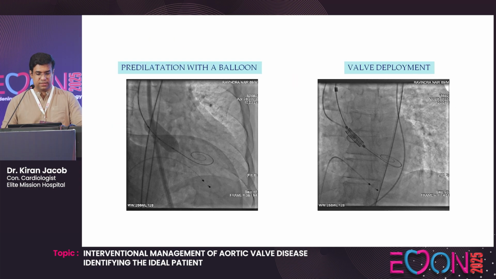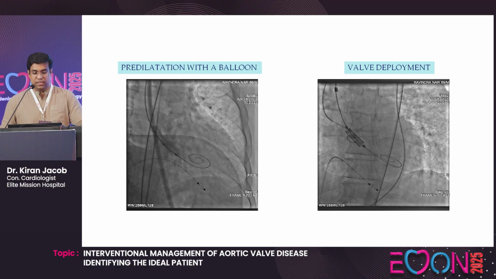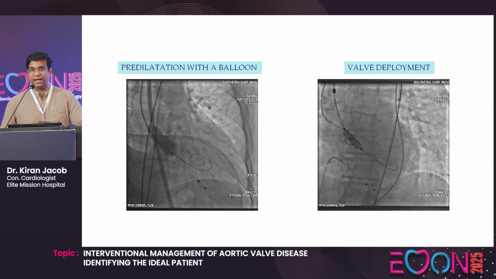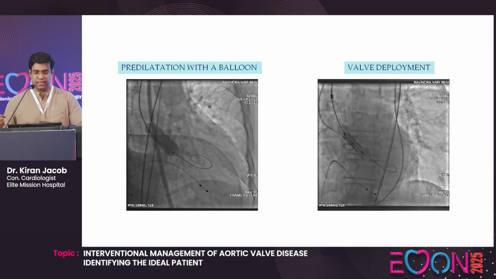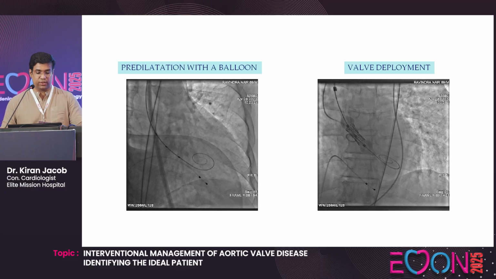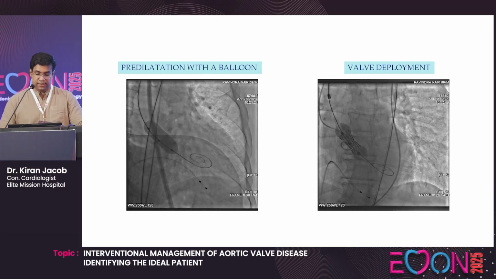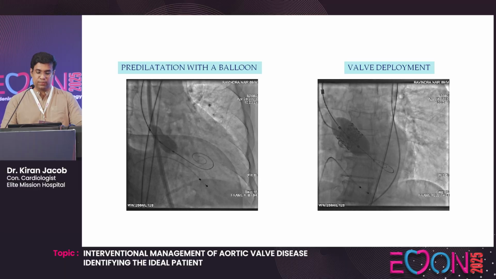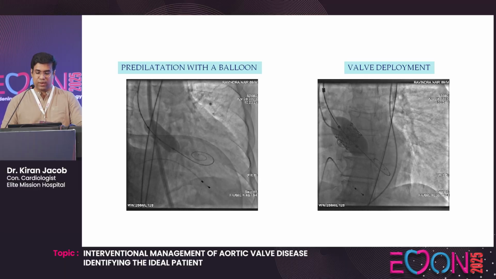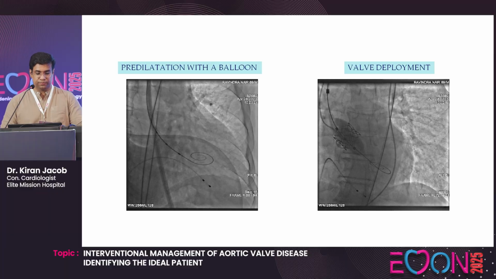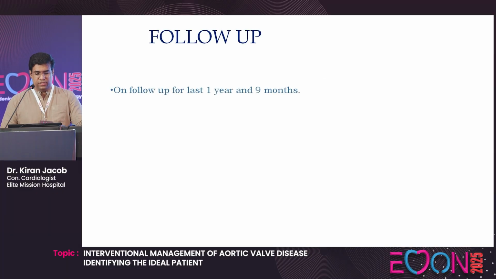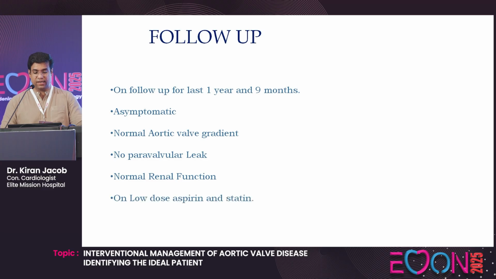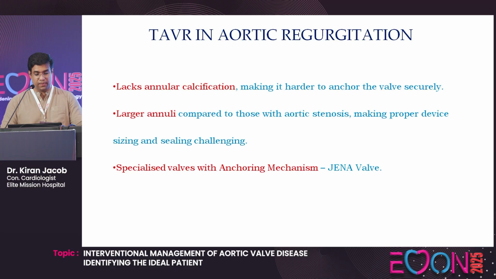In the images, the first one shows that we pre-dilate the valve with a balloon so that we can take this bulky valve across the stenosed aortic valve. The second is the balloon-expandable valve, where you can see the valve is crimped onto the balloon, and the balloon expands, the valve expands, and it gets deployed. He has been on follow-up for the last 1 year and 9 months, asymptomatic, with a normal aortic valve gradient, no paravalvular leak, normal renal function, and on low-dose aspirin and statins.